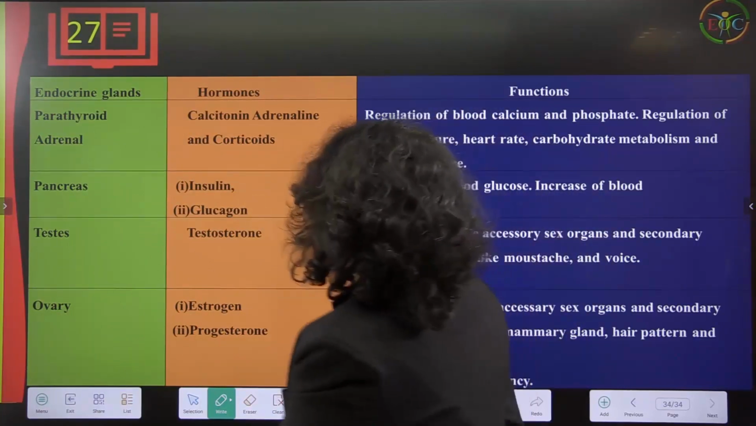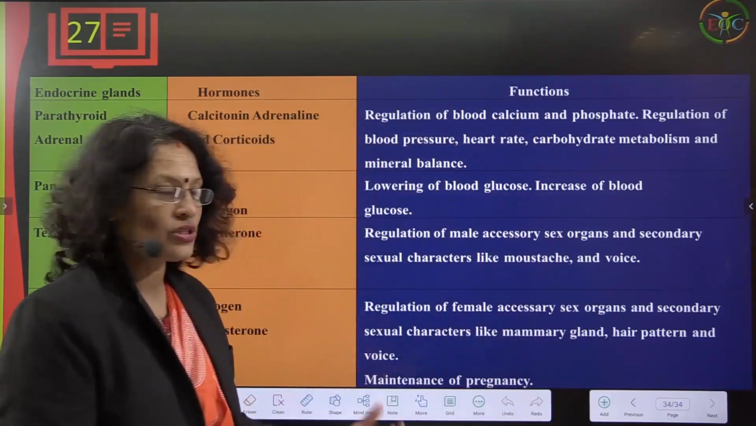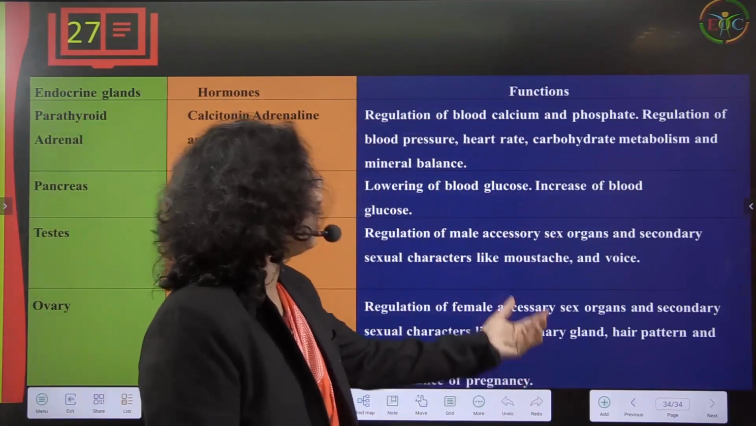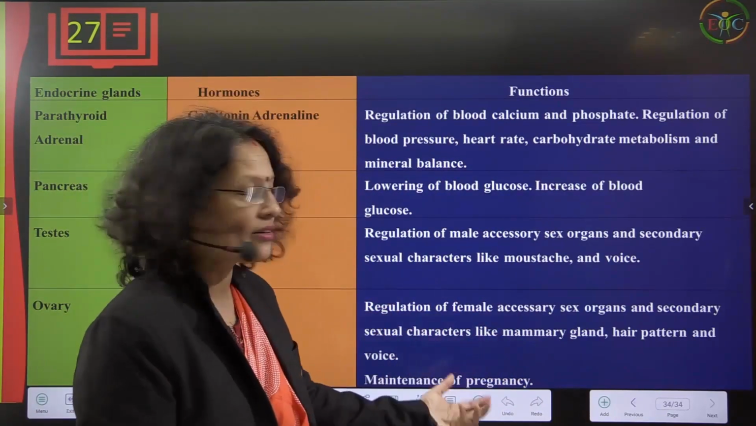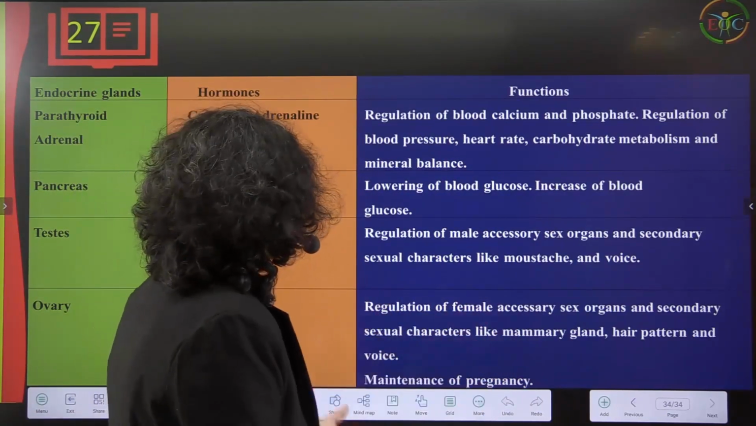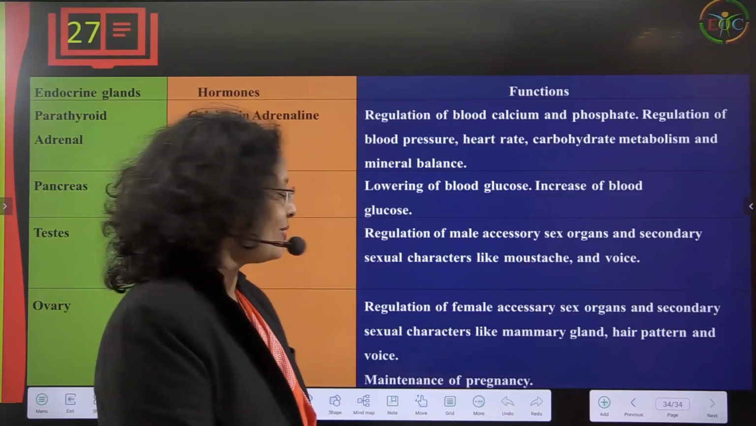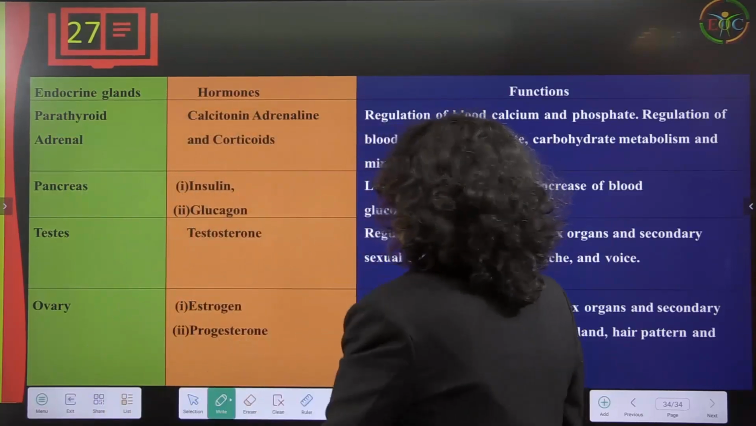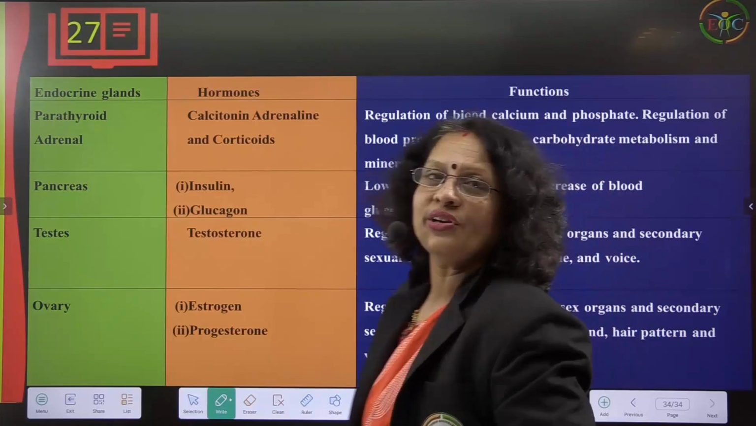Then the ovary secretes estrogen and progesterone, which regulate female sex organs and secondary sexual characteristics like mammary glands, hair pattern, voice, and maintenance of pregnancy. All this will be monitored by estrogen and progesterone. Okay.